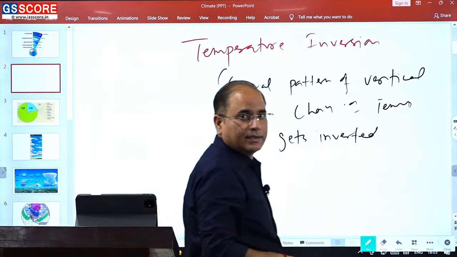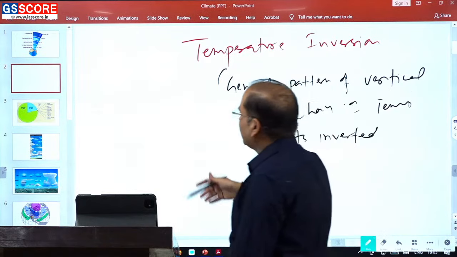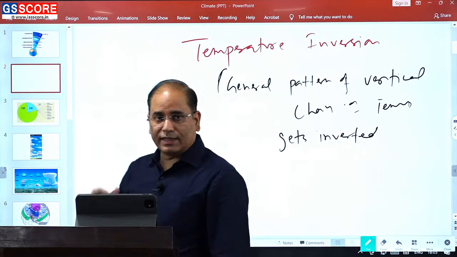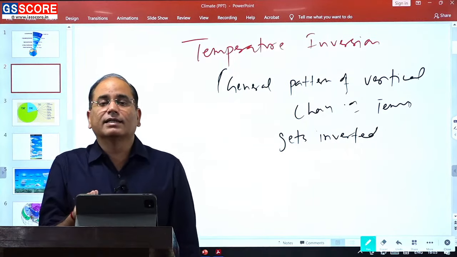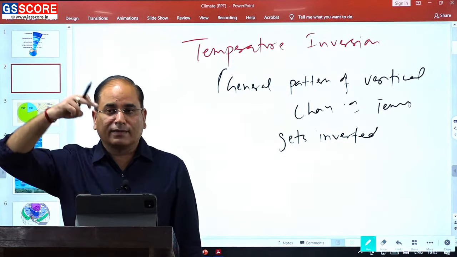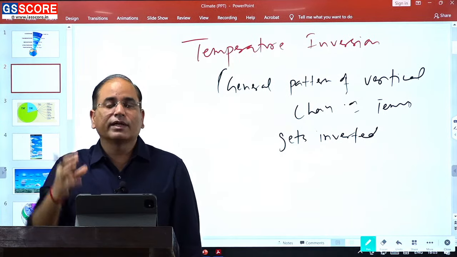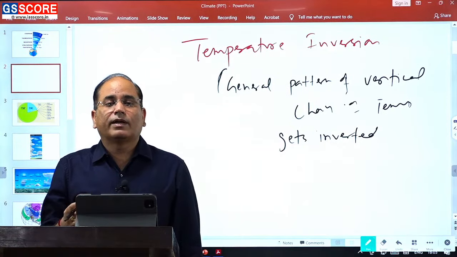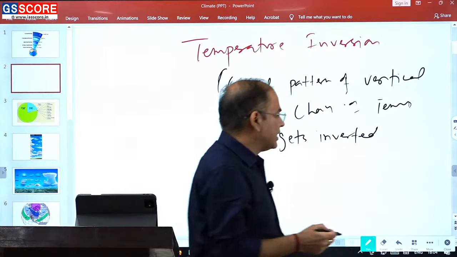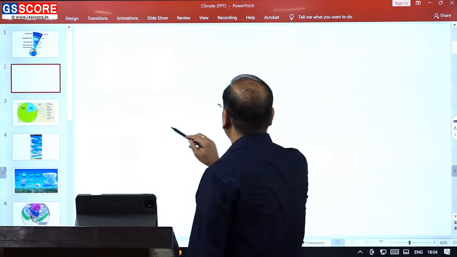Means in spite of rising, it is not decreasing, rather it is increasing. Generally our expectation is that whenever we are going upside, increasing the height, temperature should decrease. But here temperature is not decreasing, rather it is increasing. What is happening, you should understand this, so that there is no confusion.